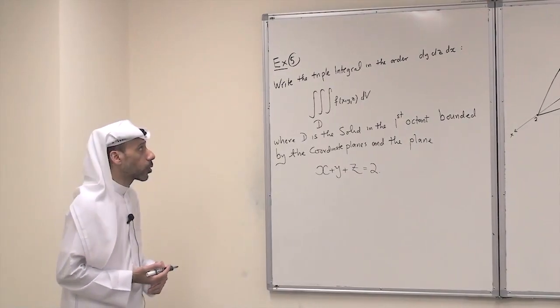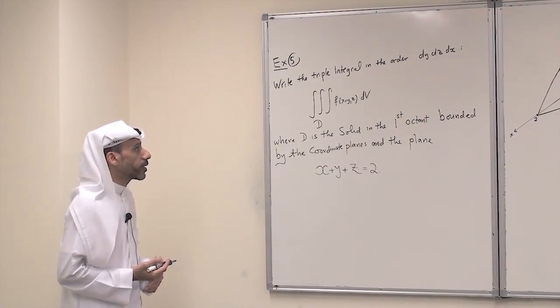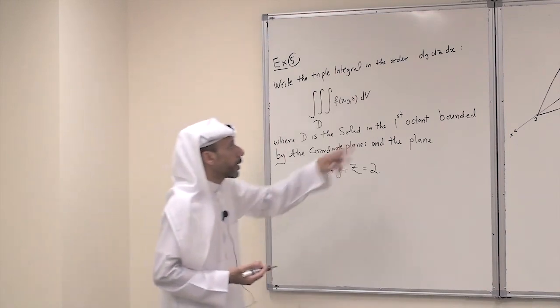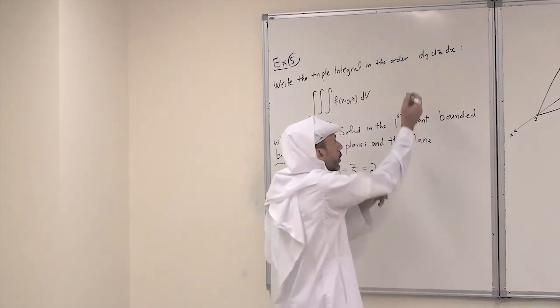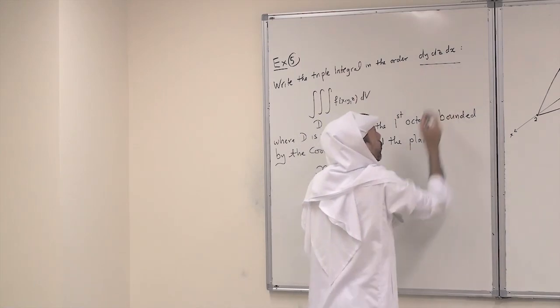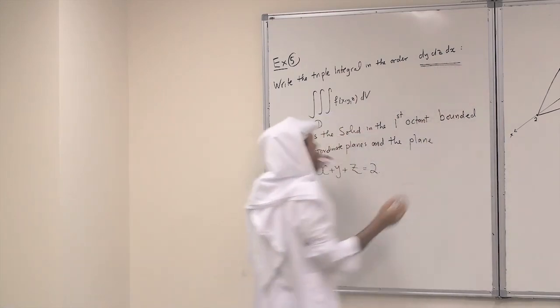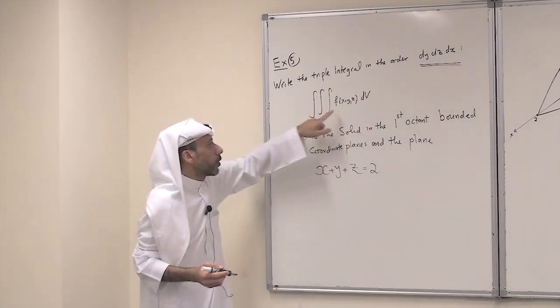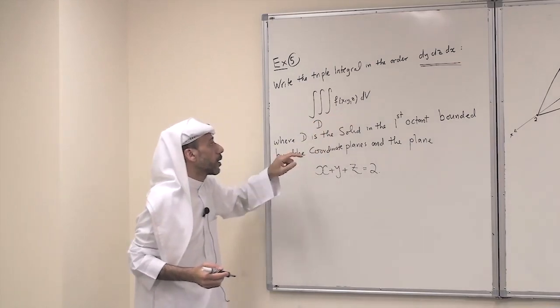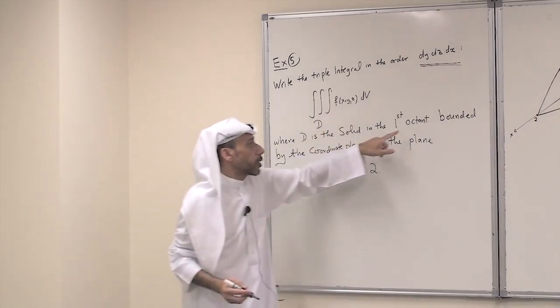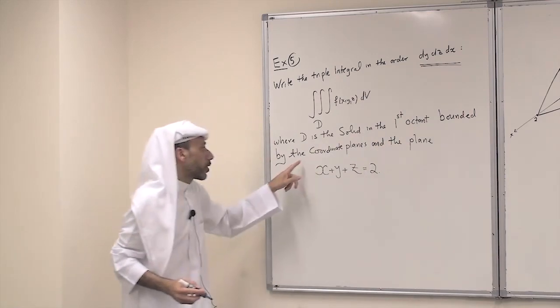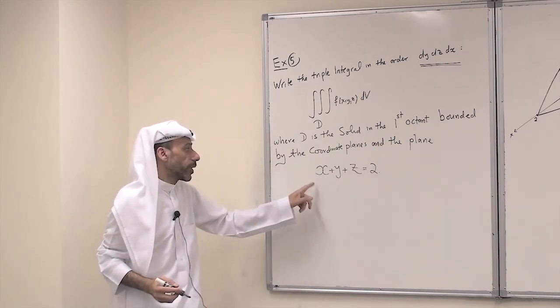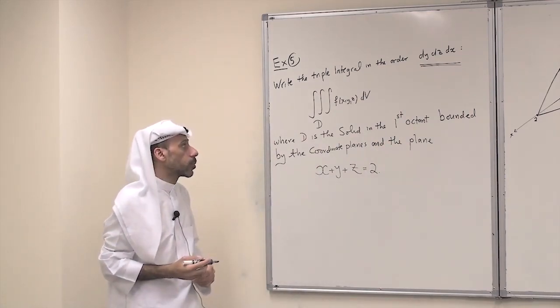Let's consider the following problem. Write the triple integral in the order dy, dz, dx. You have the following triple integral of a function over D, where D is the solid in the first octant bounded by the coordinate planes and the plane x plus y plus z equals 2.